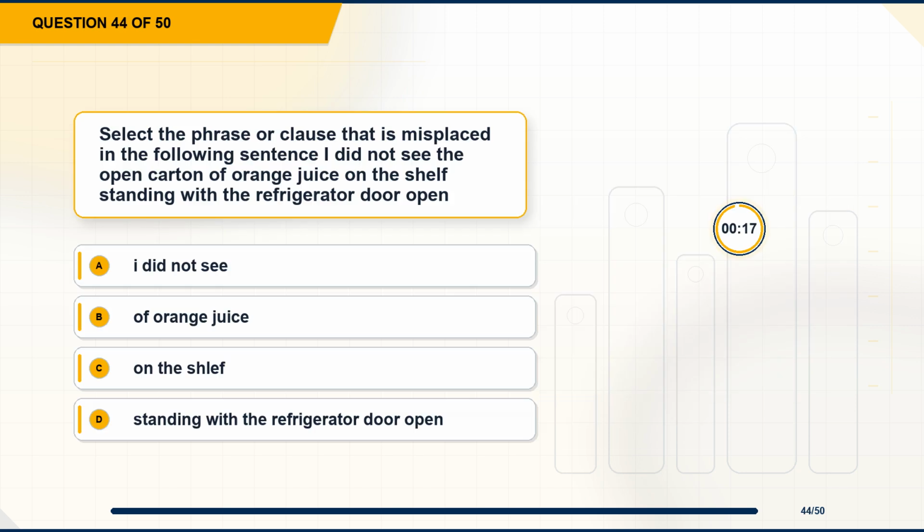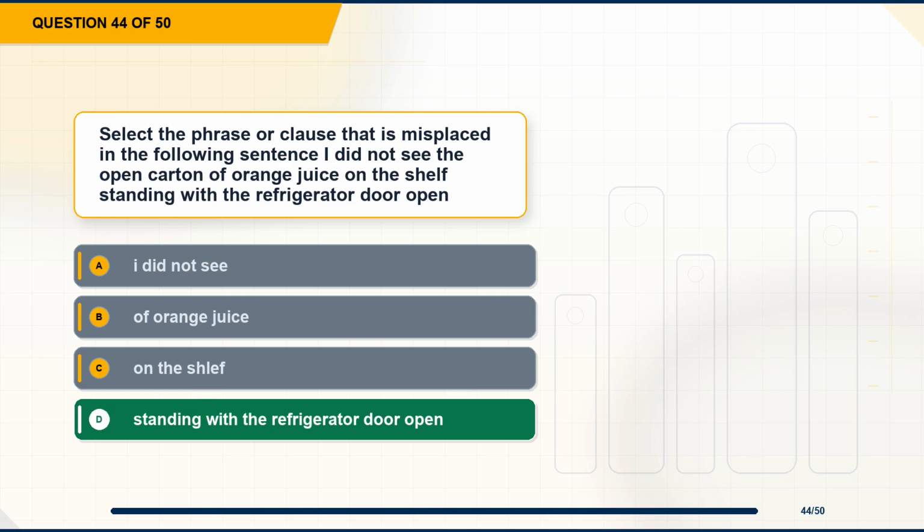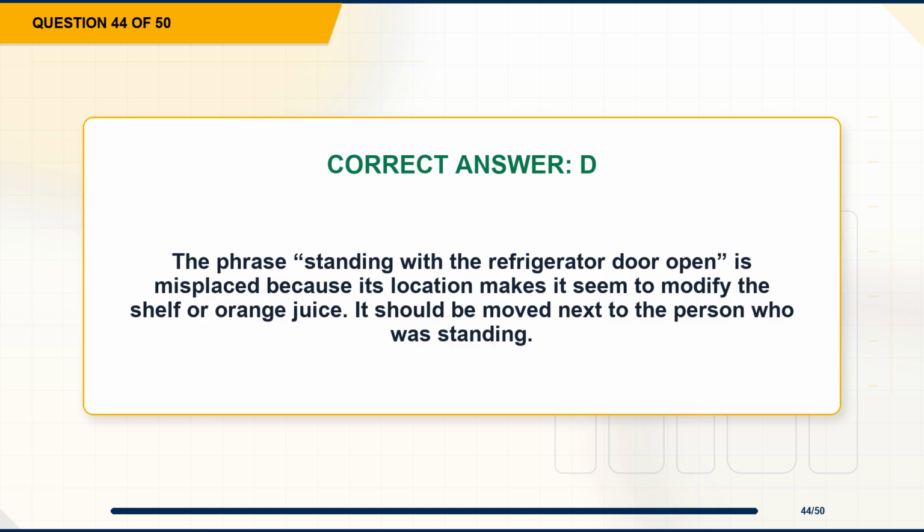Question 44. Select the phrase or clause that is misplaced in the following sentence. I did not see the open carton of orange juice on the shelf standing with the refrigerator door open. Option A, I did not see. Option B, of orange juice. Option C, on the shelf. Option D, standing with the refrigerator door open. The correct answer is option D, standing with the refrigerator door open. Explanation. The phrase standing with the refrigerator door open is misplaced because its location makes it seem to modify the shelf or orange juice. It should be moved next to the person who was standing.